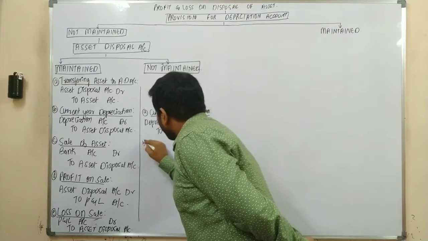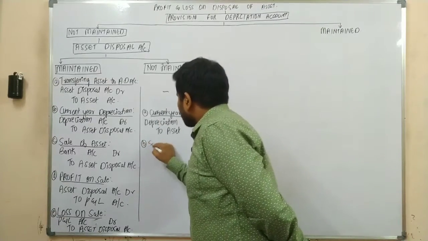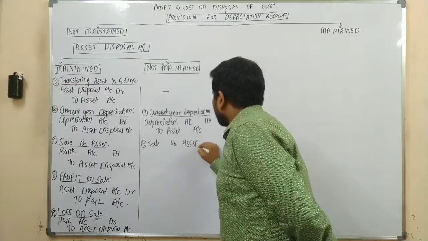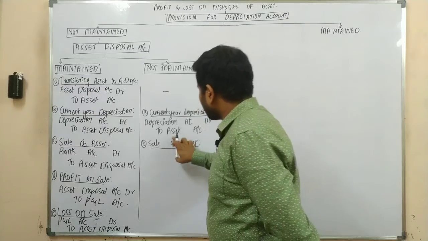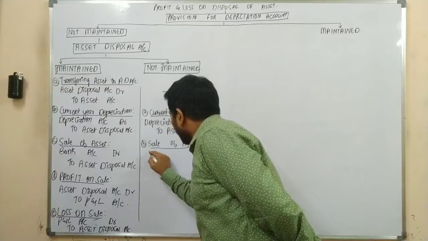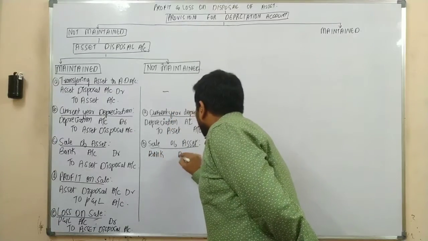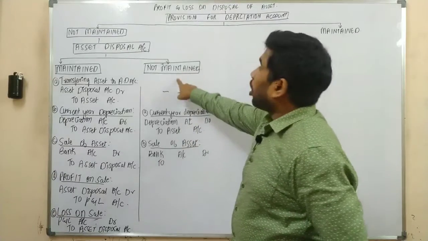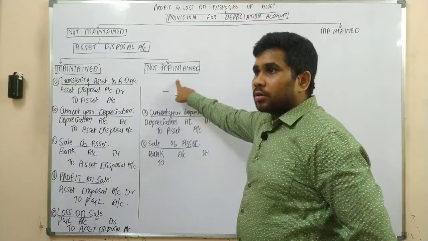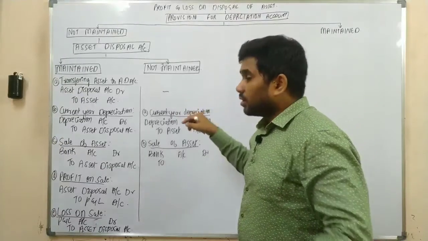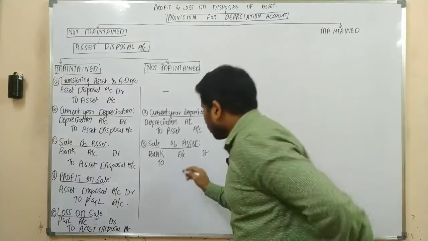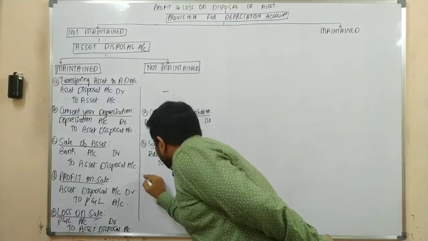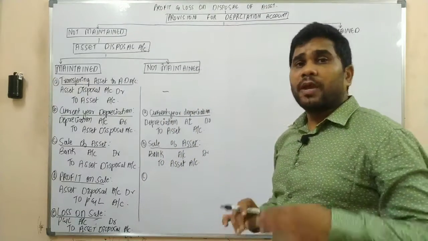Next one. Your next transaction would be sale of asset. Upon sale of asset, what is the journal entry, sir? The journal entry would be bank account debit or cash account debit, whatever it could be. Bank account debit to, as you are not maintaining a separate account, the entry should be passed through the asset account only. Bank account debit to asset account.